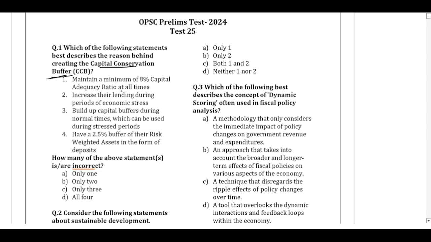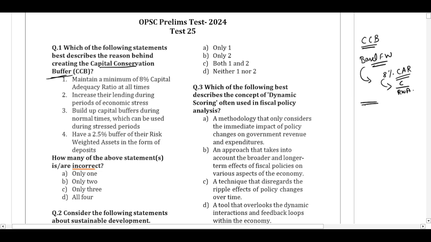Now, what is the capital conservation buffer? Why do we need it? As per the Basel framework, the banks have been prescribed to maintain a minimum of 8% capital adequacy ratio. This 8% is a percentage of the risk-weighted assets. So it is the ratio of capital to the risk-weighted assets. So now the capital conservation buffer is a buffer amount, additional capital, which you maintain over and beyond the normal capital adequacy ratio amount. And why do you need it?